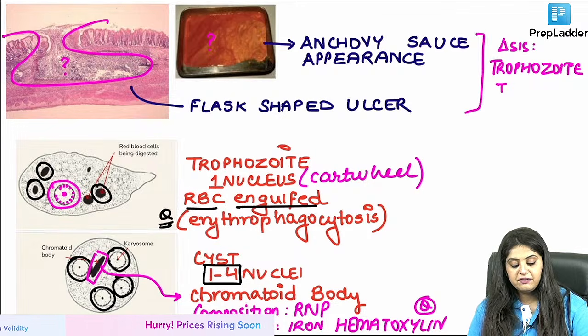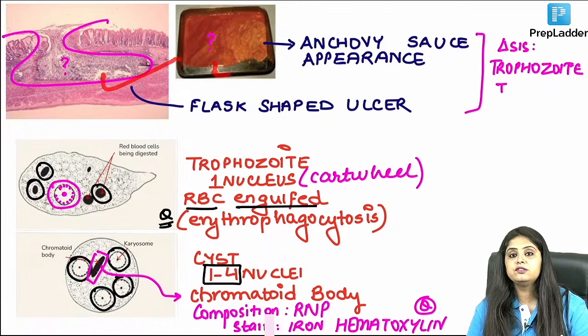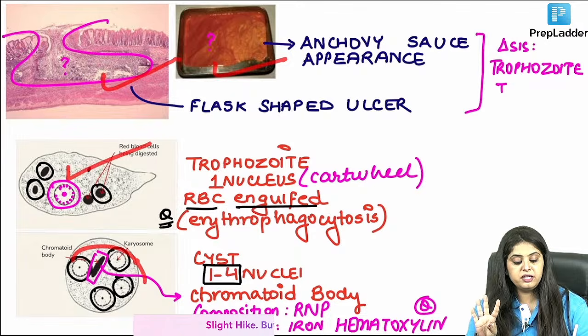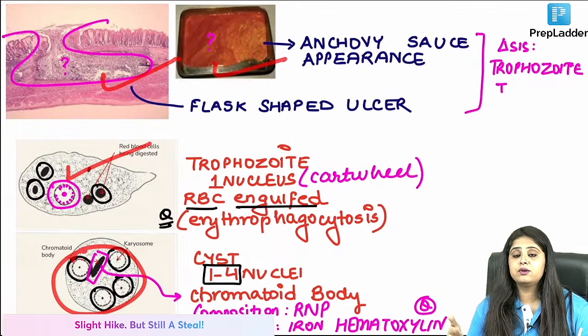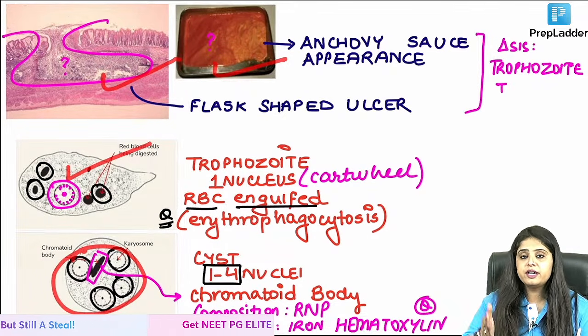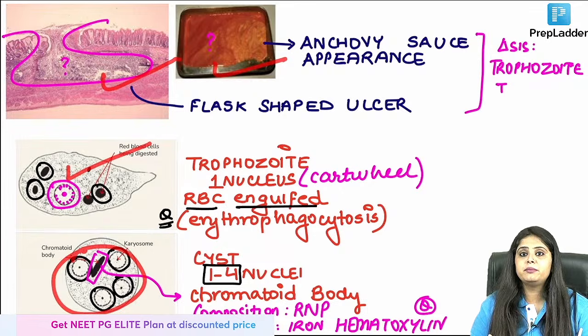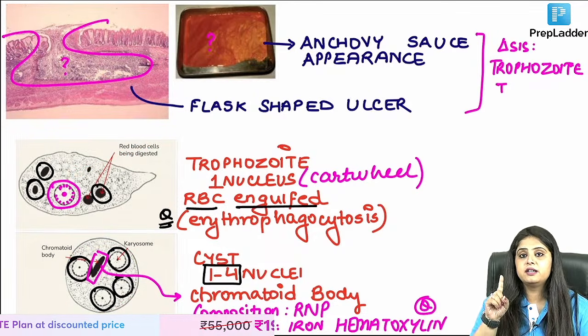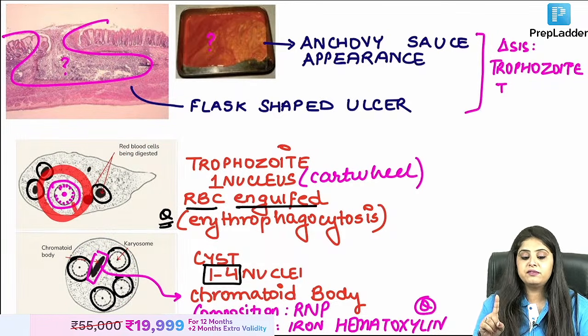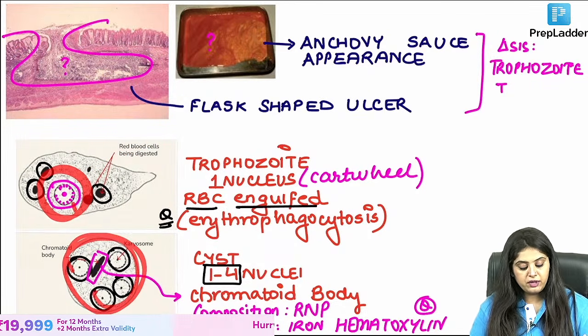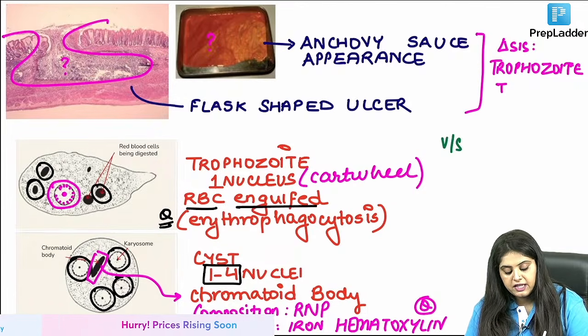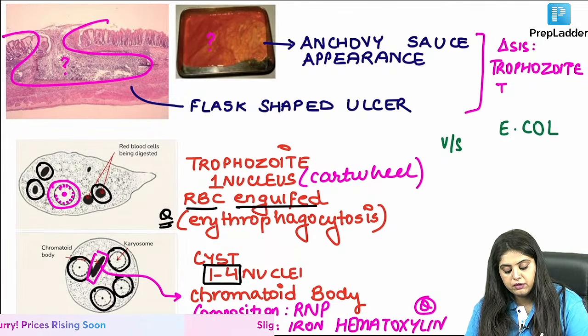So coming back, flask shaped ulcer, anchovy sauce appearance, trophozoite has one nucleus, cyst has 4 nuclei. Keep remembering the nuclei. After 10 minutes, you will make a table where you will write the number of nuclei of all the parasites. So Entamoeba histolytica, number 1. Trophozoite, how many nuclei? 1. Cyst has how many nuclei? 4.